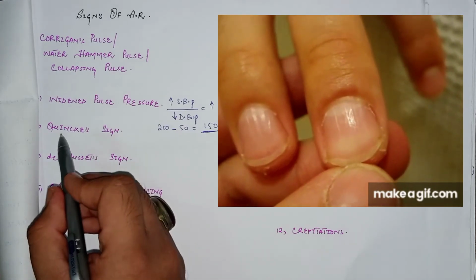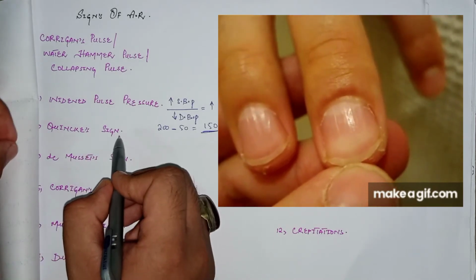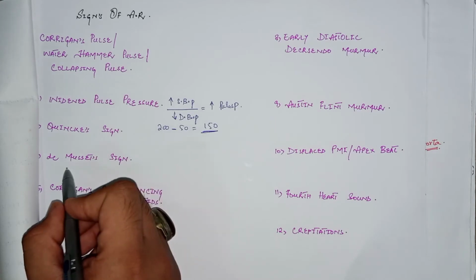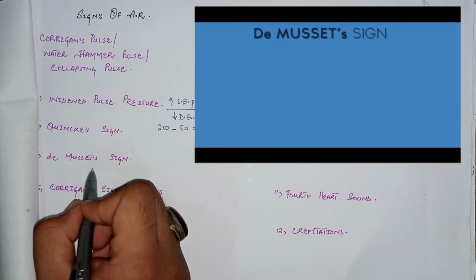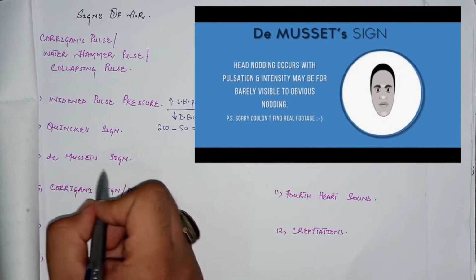So the first sign is Quincke sign. In Quincke sign, there are visible pulsations in the nail bed of the patient. The next important sign is Demosid sign. In Demosid sign, there is a rhythmical jerking movement of the head because of hyperdynamic circulation and double stroke volume.